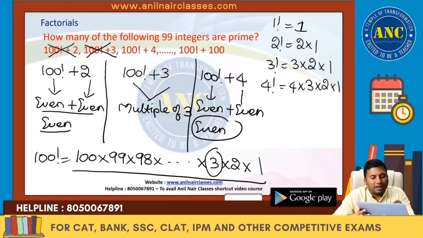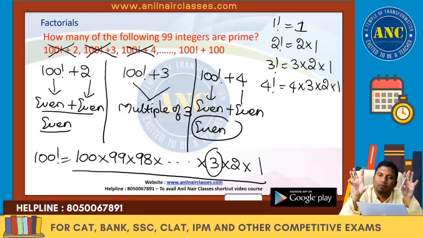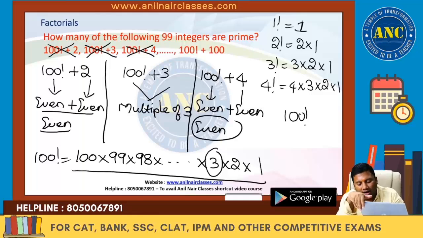So 100 factorial plus 4 is there. 100 factorial plus 5. 100 factorial contains 5. That means it is divisible by 5. Plus 5. 5 is also divisible by 5. 100 factorial is divisible by 5. 5 is divisible by 5. If I add two numbers which are divisible by 5, the answer will be divisible by 5. Is there any number which is divisible by 5 other than 5 which is a prime number? Not possible.